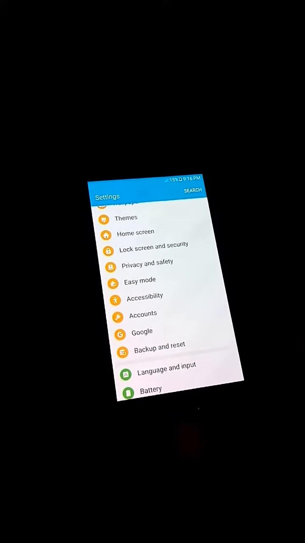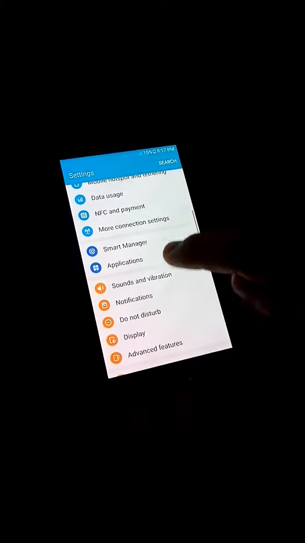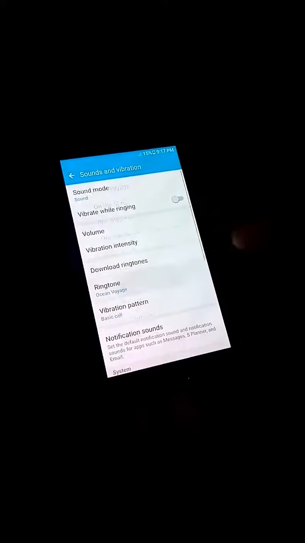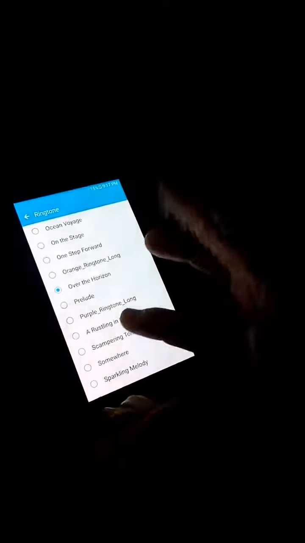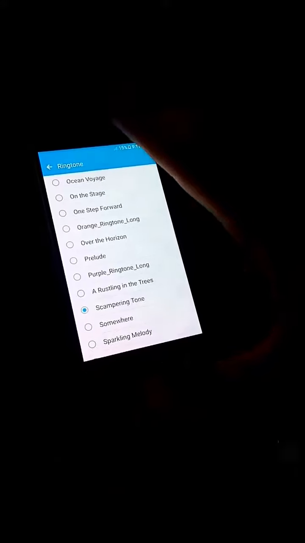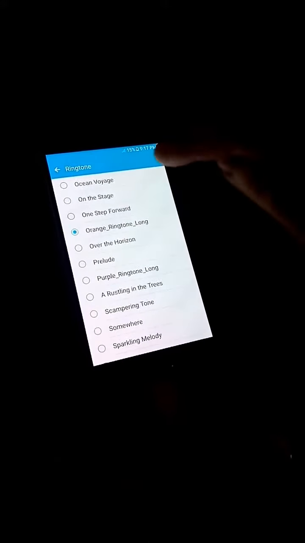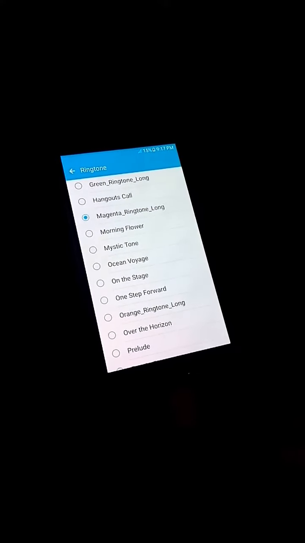I can do one more check, which is connecting the headphones to the phone and doing this test once more. Sounds on vibration, ringtone. If I change it now, I can hear the sound through the headphones, but nothing happens if I disconnect the headphones. So I believe this phone has a sound issue.